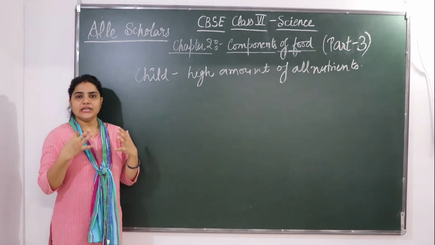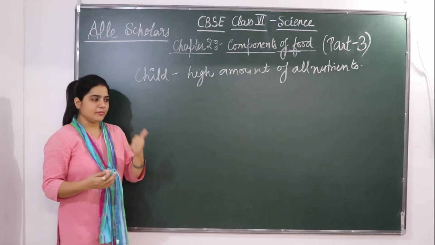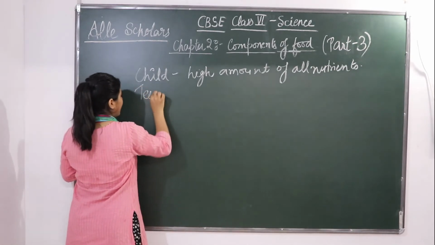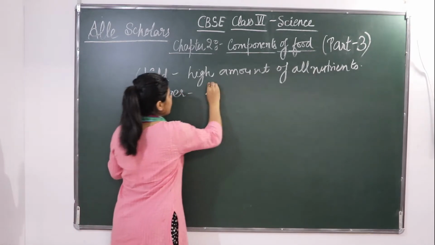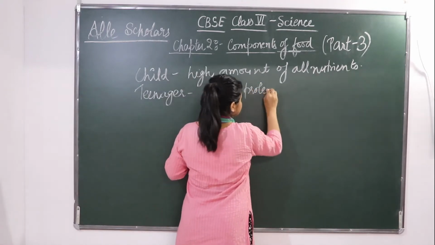A teenager needs to grow, the height we get and all depends upon the protein also. So a teenager needs a high protein diet.